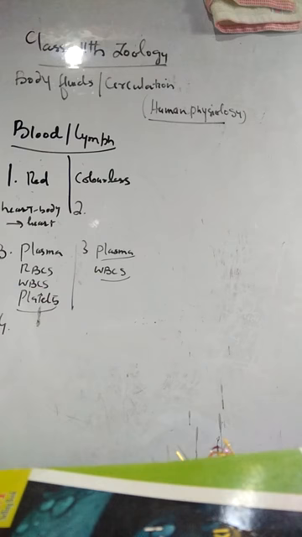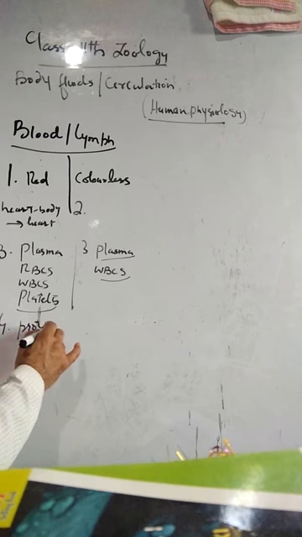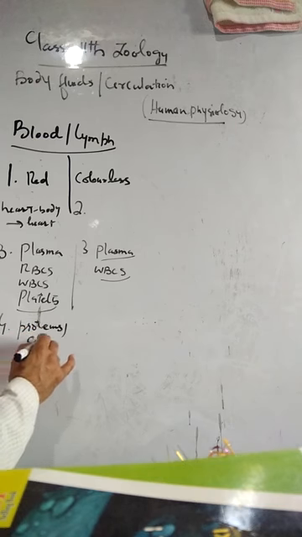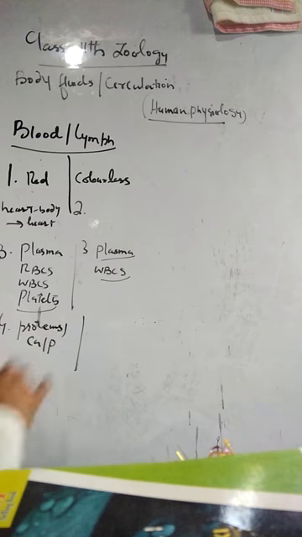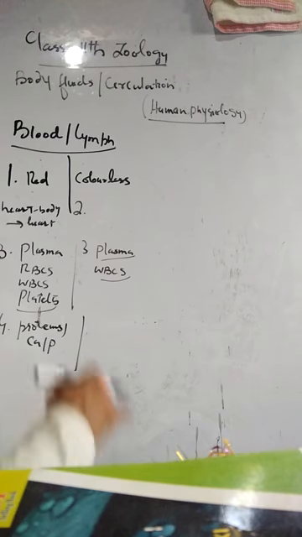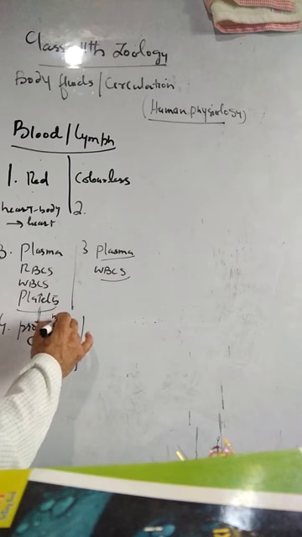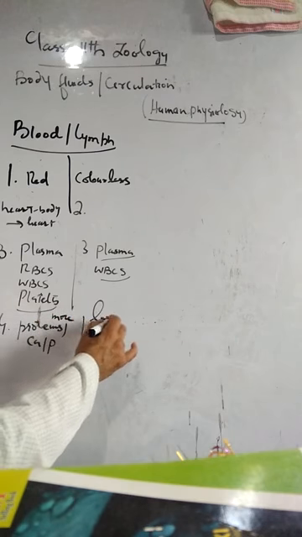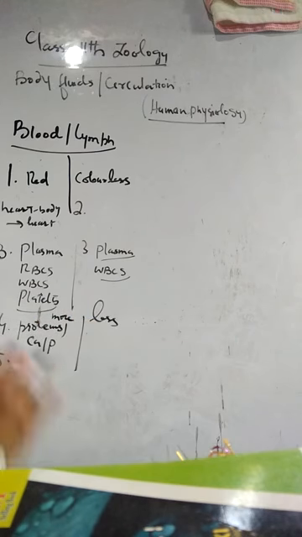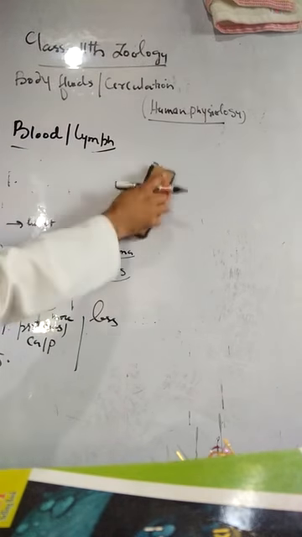Blood contains more plasma proteins and more calcium and phosphorus. So far as the lymph is concerned, it contains fewer plasma proteins and less calcium and phosphorus. Blood contains more quantity and lymph contains less quantity. This is also a difference between blood and the lymph.